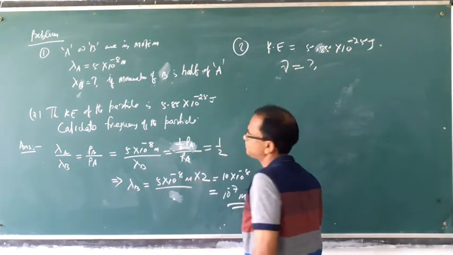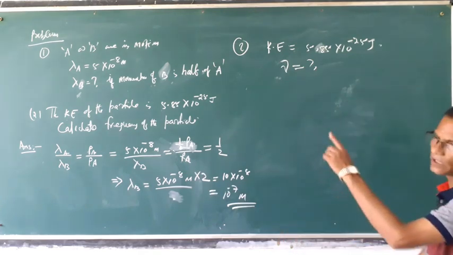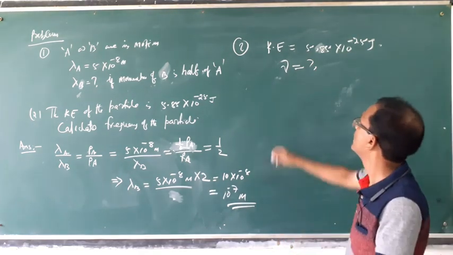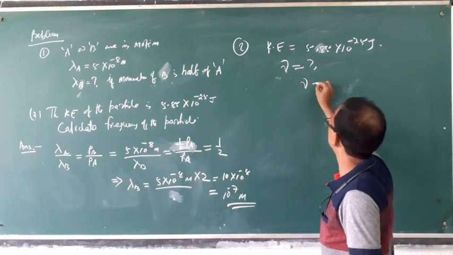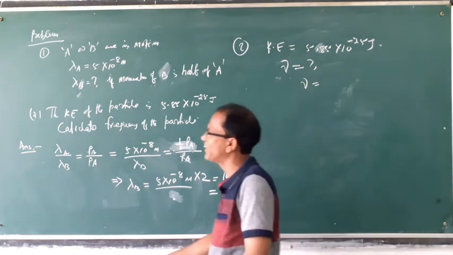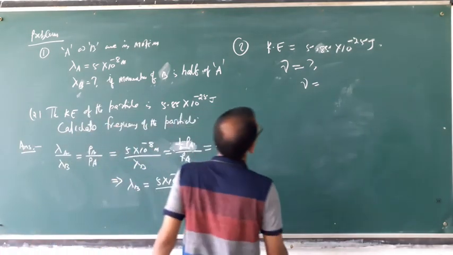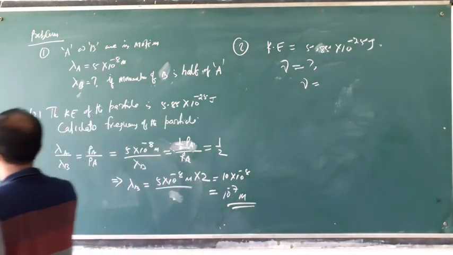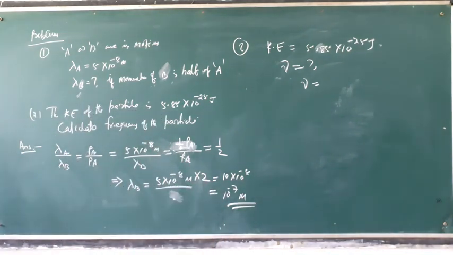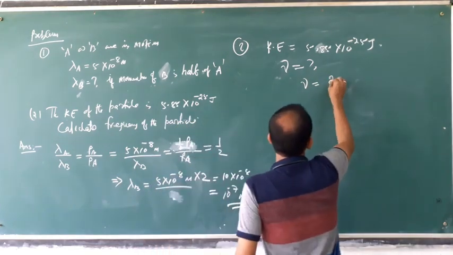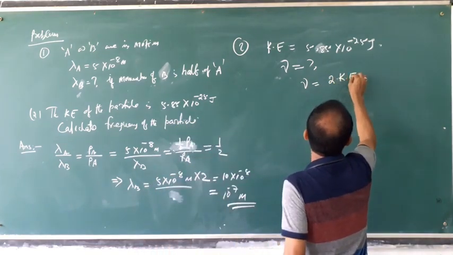We know, in the de Broglie equation calculation, frequency is equal to mv square by h, or in the form of kinetic energy, 2 KE by h.